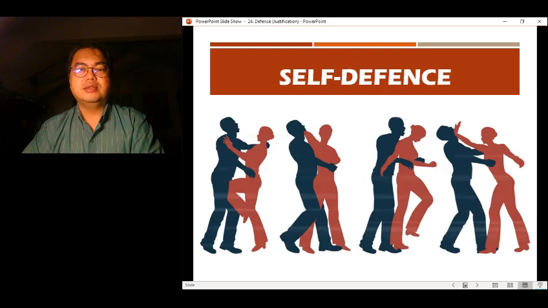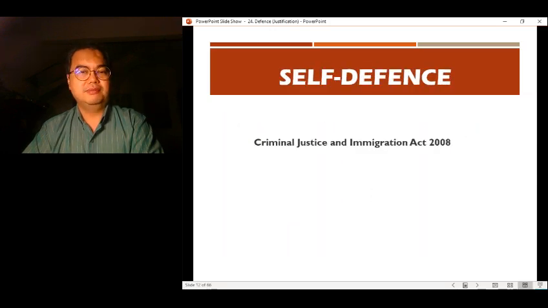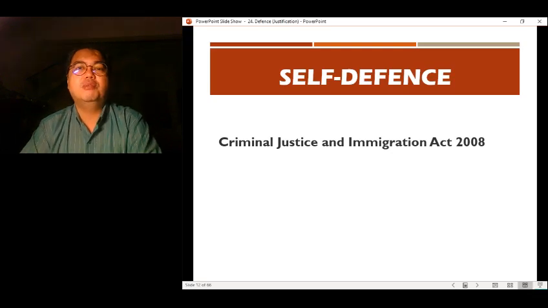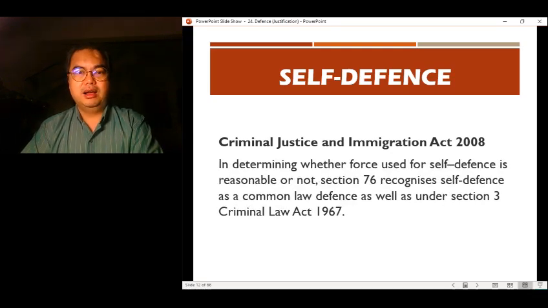Now, for self-defense, it's interesting to note that the Criminal Justice and Immigration Act 2008 recognizes that this defense exists both in common law as well as in statute, right? A statutory defense as well as a common law defense. The Act recognizes that in determining whether force used for self-defense is reasonable or not, Section 76 recognizes self-defense as a common law defense, as well as under Section 3 of the Criminal Law Act.